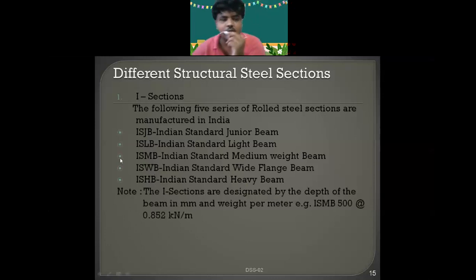Note, the I sections are designated by the depth of the beam in mm and weight per meter. ISMB 500 at the rate 0.852 kilonewton per meter means Indian Standard Medium Beam of overall height 500. From the steel table, you will get all the details.